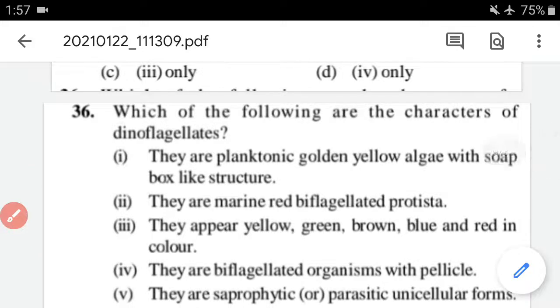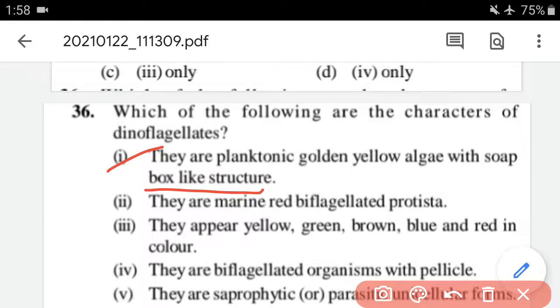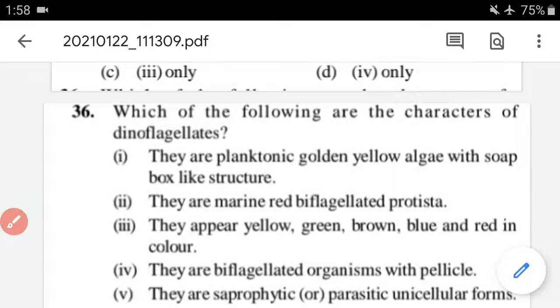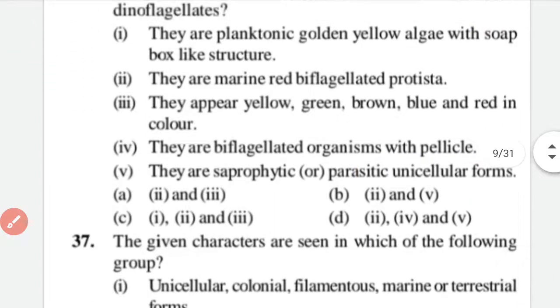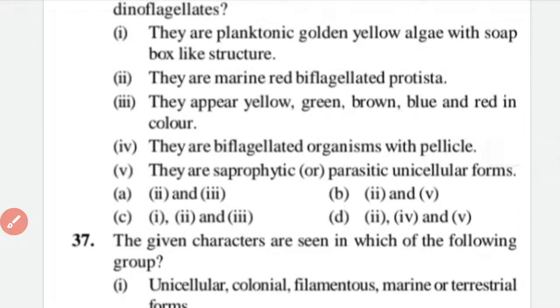which of the following are characteristics of dinoflagellates? Okay, we have to find out the characters of dinoflagellates. So option A is, they are planktonic golden algae, actually yellow algae with soap box like structure. Second is, they are marine red biflagellate protista. Third one is, they appear yellow, green, brown, blue, red in color. And the fourth one is, they are biflagellate organisms with pellicle.